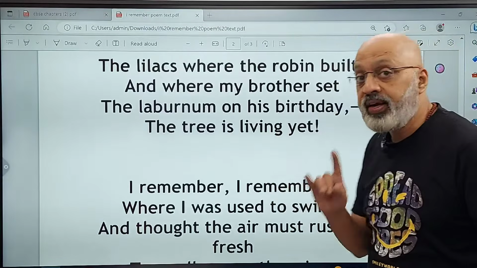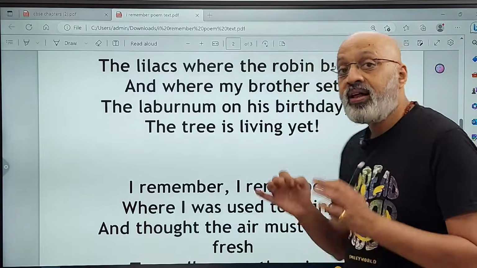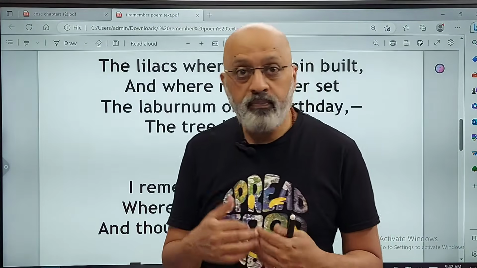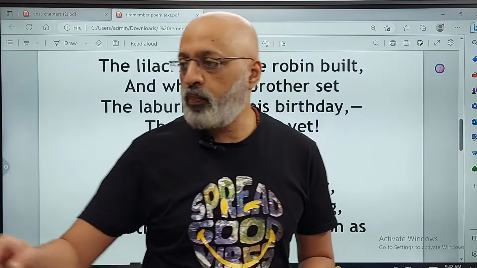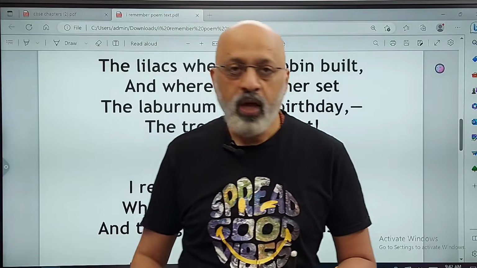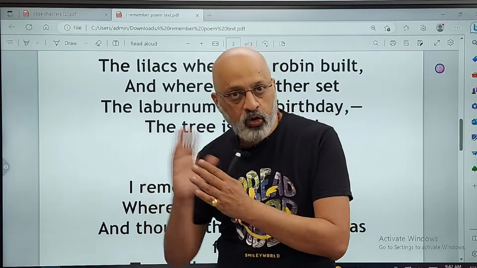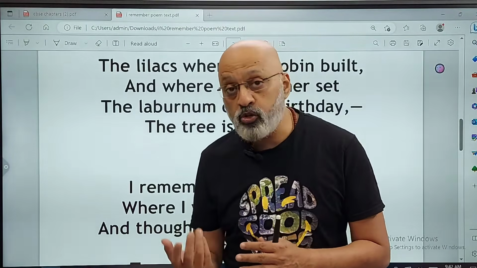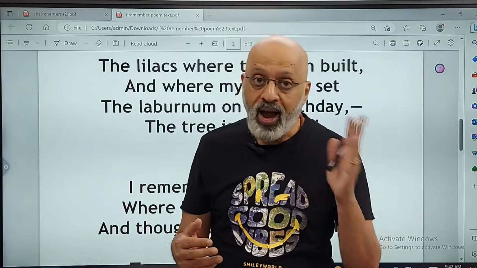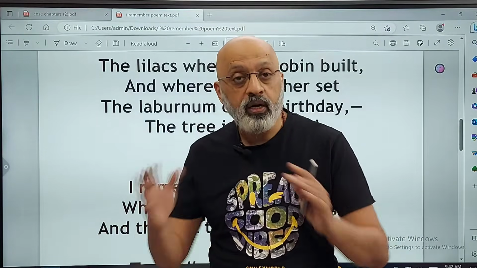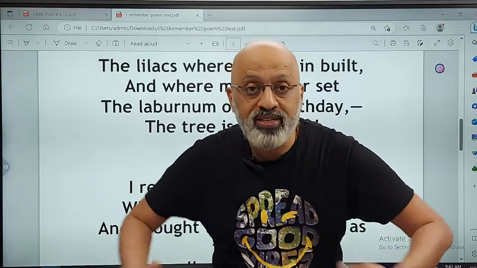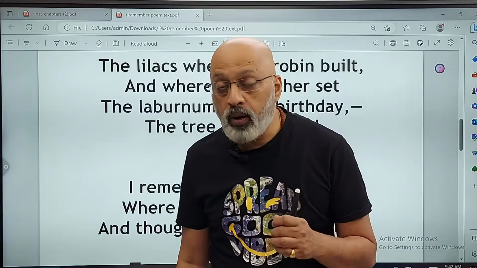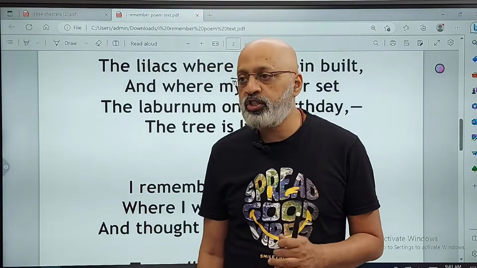And the tree is living yet. Now this is important. The tree is living yet means the tree is still alive even after so many years. So the poet's brother planting a laburnum tree is, of course, a personal milestone. He's talking about a blood relation, right? And the poet associates the lilacs with the robin bird and the laburnum tree with the brother. So there is a sense of association, a sense of togetherness that the poet is bringing about. Now the laburnum tree is also called the golden chain tree.